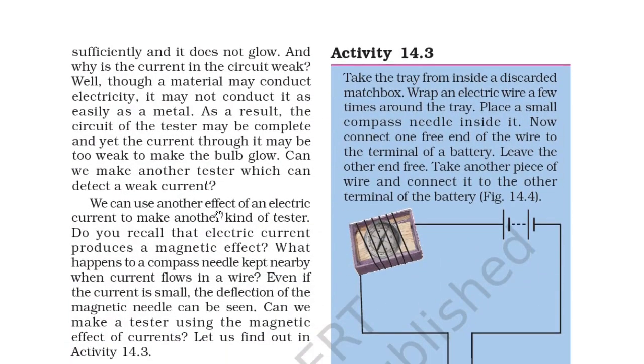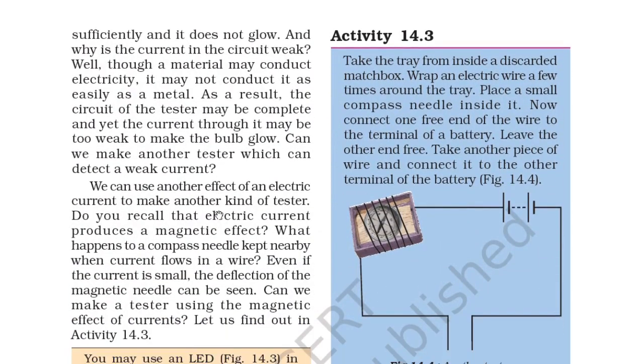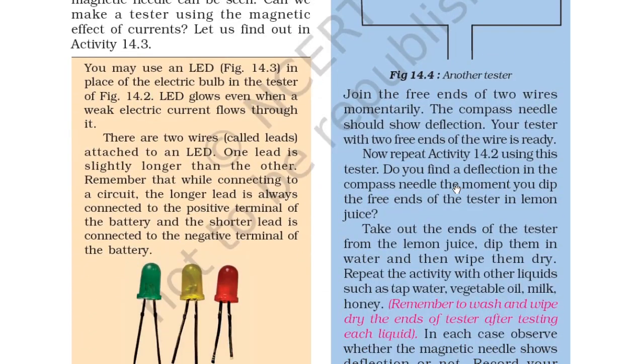So Activity 14.3: take a tray from inside a discarded matchbox, and wrap an electric wire a few times around the tray. You can see here they have wrapped the electric wire, and then place a small compass needle inside it. Now connect one free end of the wire to one terminal of the battery, and leave the other end free. Take another piece of wire and connect it to the other terminal of the battery. Now join the free ends of the two wires momentarily. The compass needle should show deflection. Your tester with two free ends of the wire is ready.